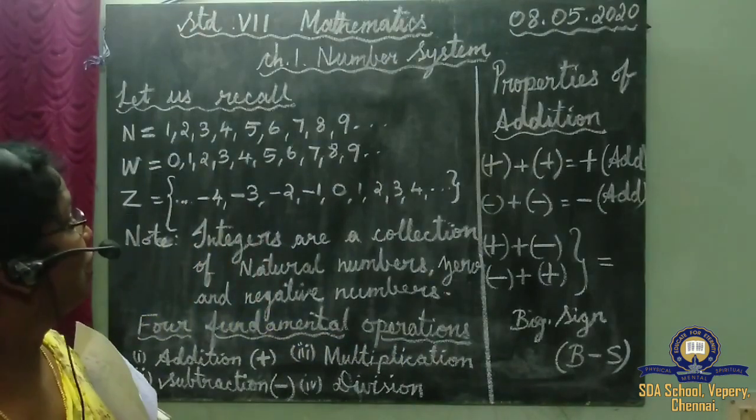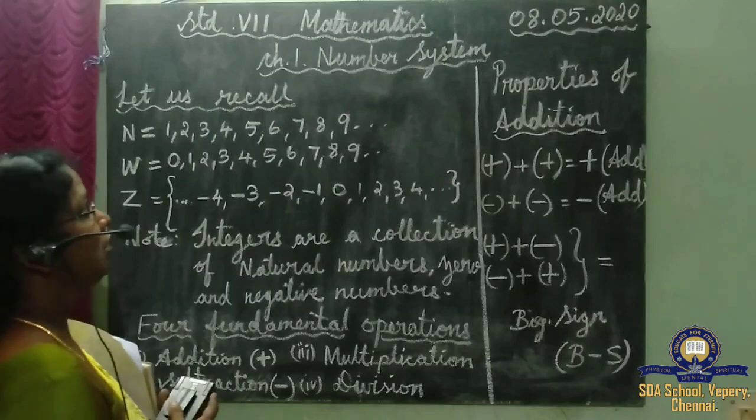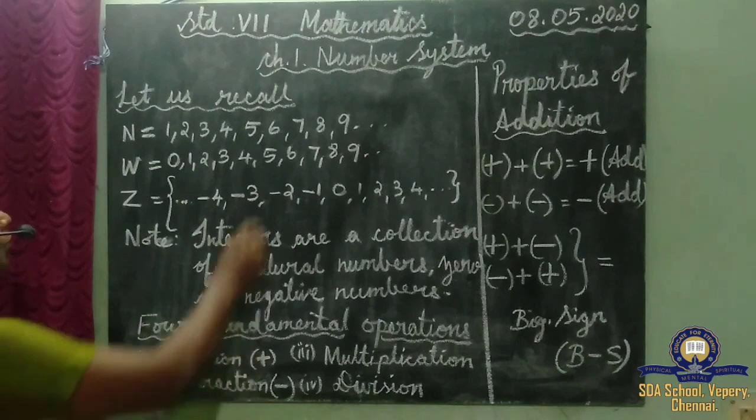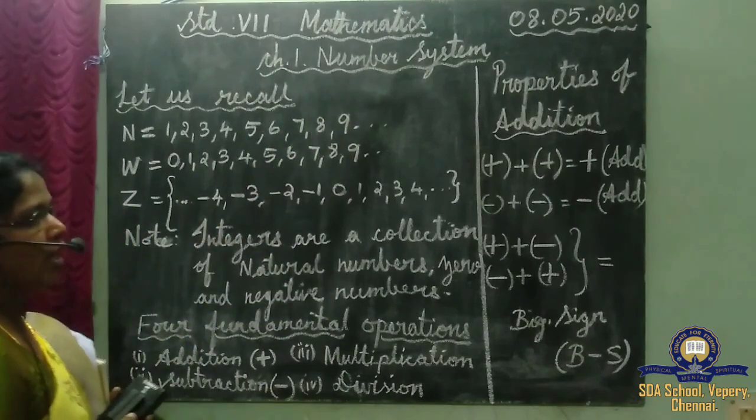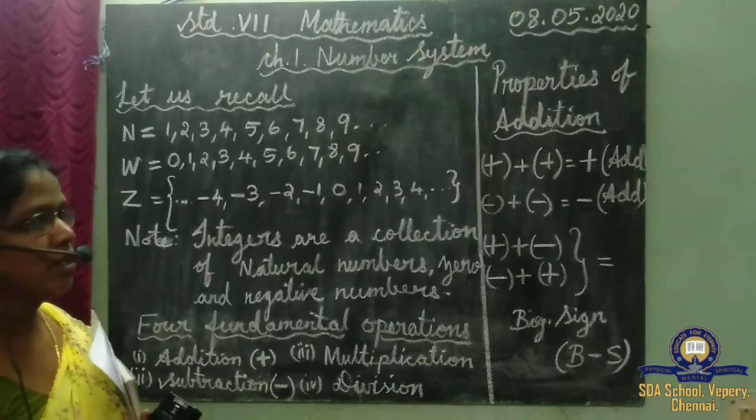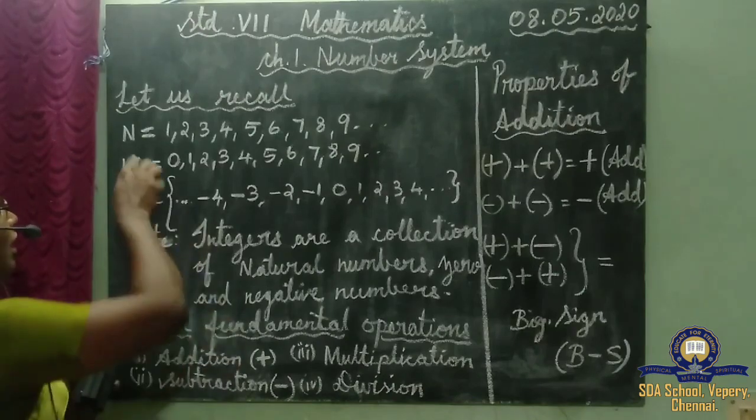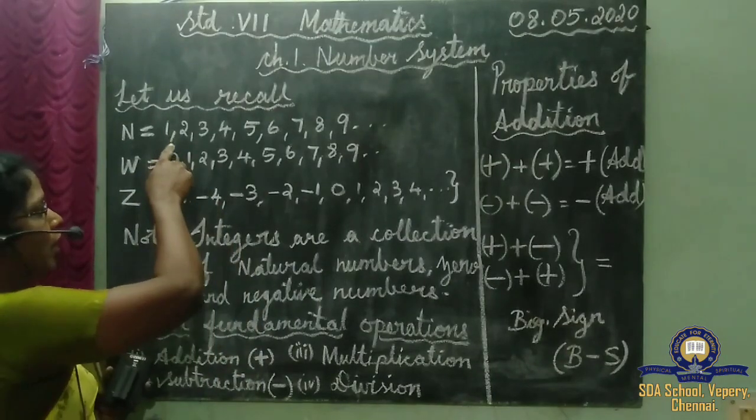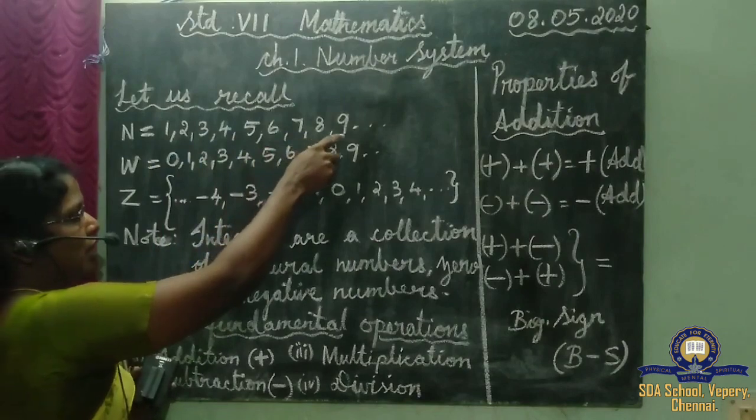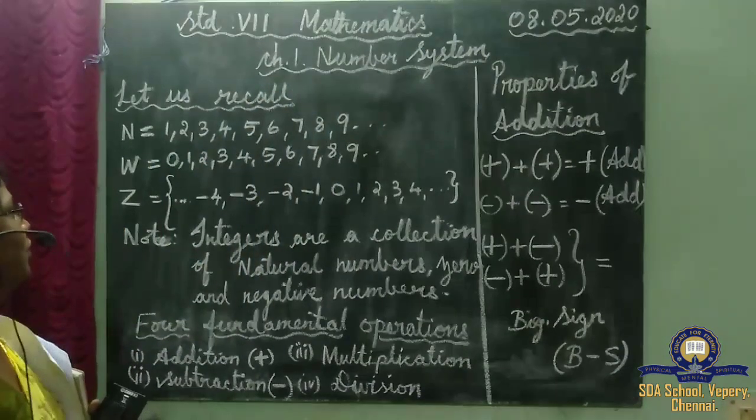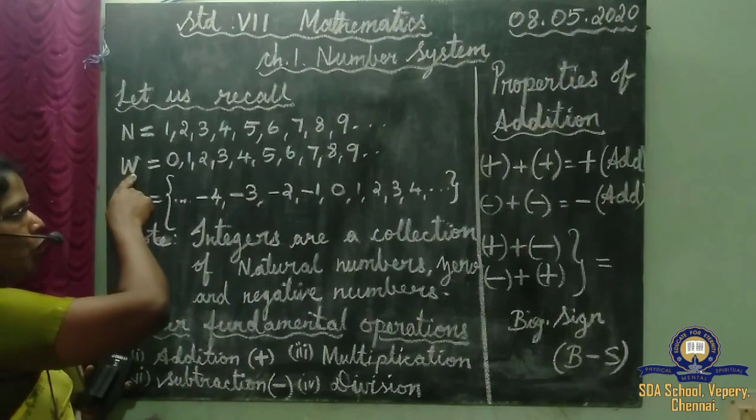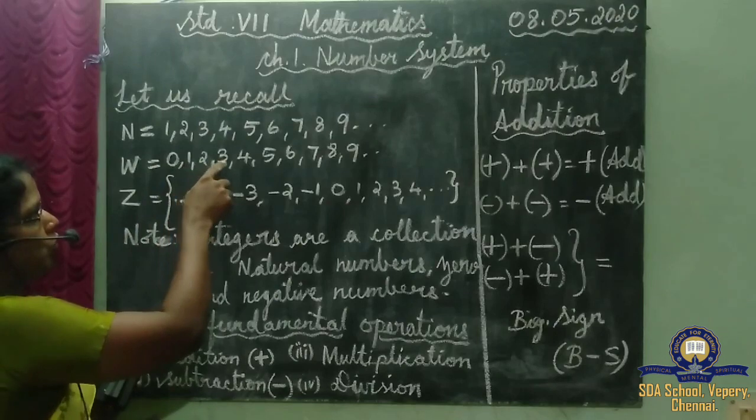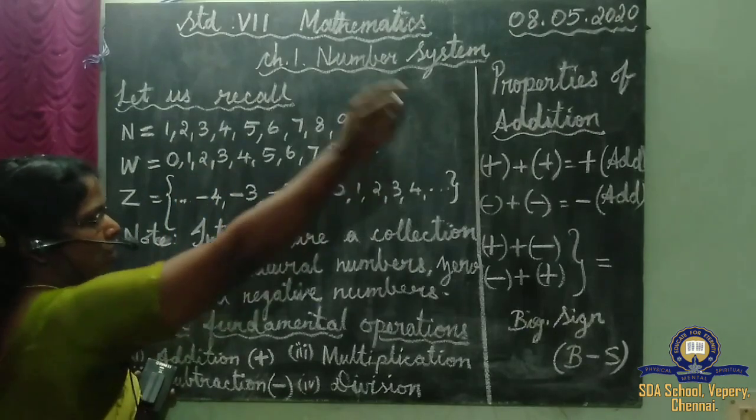Okay, students, we'll get into a chapter. Our first chapter is Chapter 1, Number System. Last year we have learned about number system. Shall we recall that? N means what? Natural numbers. Natural numbers start with 1, 2, 3, 4, 5, 6, 7, 8, 9 and go on. It has no end. Then whole numbers. Whole numbers we denote by W. W is equal to 0, 1, 2, 3, 4, 5, 6, 7, 8, 9 and goes on.